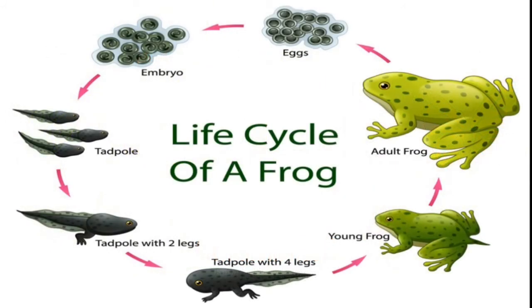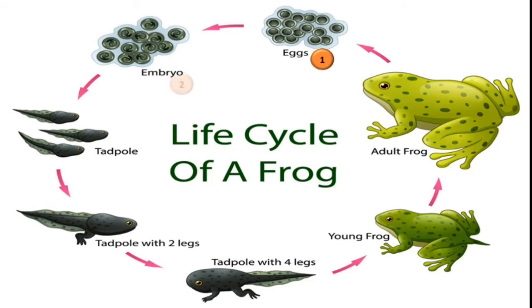Now, for your extra knowledge, let's see the life cycle of frog. Eggs. Adult female frog lay eggs. In the second stage, look in this picture, embryo. In the third stage, we can see tadpole. In the fourth stage, we can see tadpole with 2 legs. In the fifth stage, you can see tadpole with 4 legs.